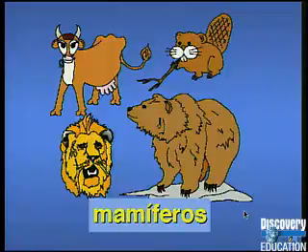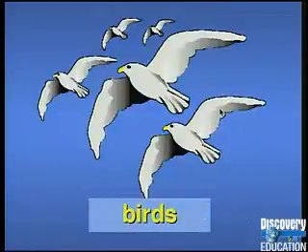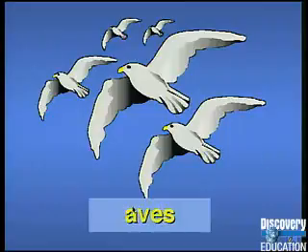The next group that we talked about, we said it has feathers, and they're born from eggs, and we call them birds. En español se dice aves. Aves. Right. Go ahead and write that down into your Spanish notebook. Aves. Try to say the letters as you're writing it down too. A, B corta, E, S. Aves.